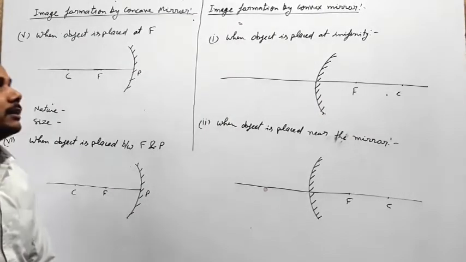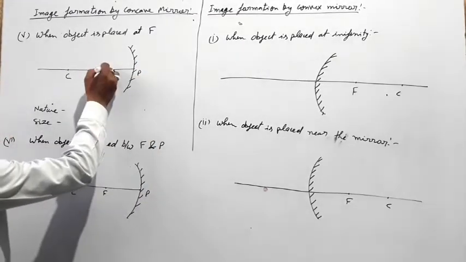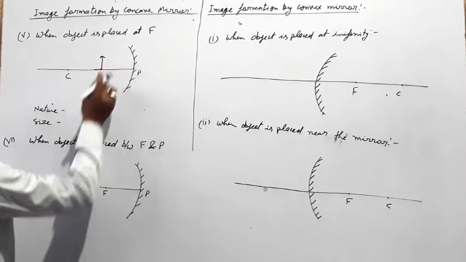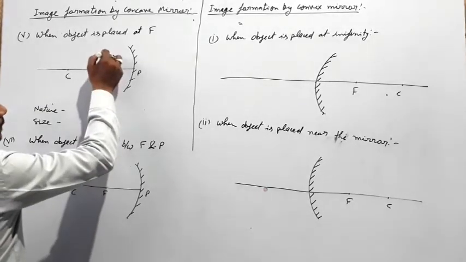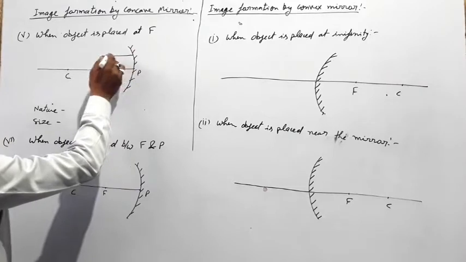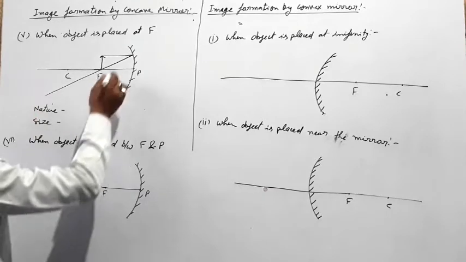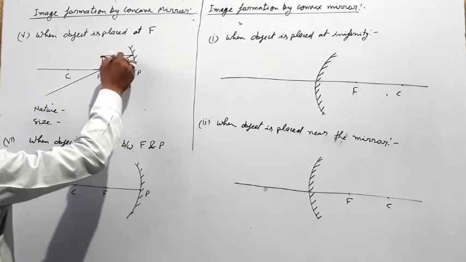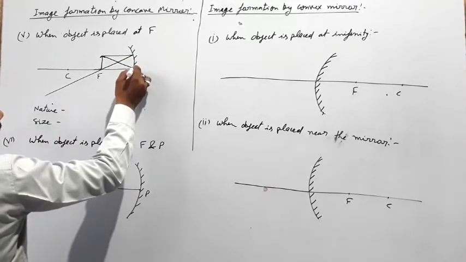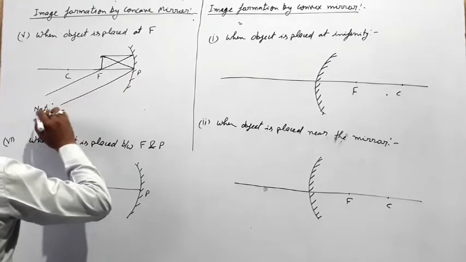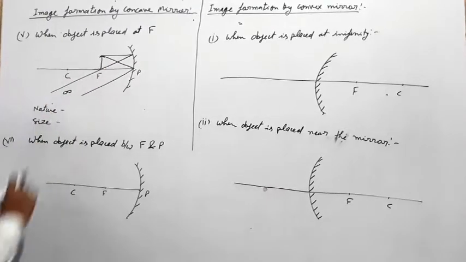Now the next condition is when the object is placed at focus F. So we will put the object at focus, then we will apply the rules for image formation. All the light rays coming parallel to the principal axis pass through the principal focus, and all the light rays which are incident on the pole obey the law of reflection. So this will be this type. So this image will be formed at infinity.